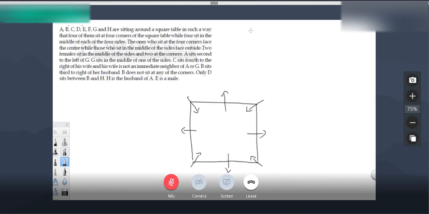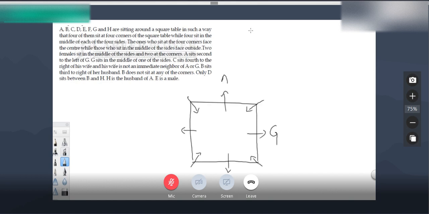The first point: two females sit in the middle of the side and two are at the corner. Means there are four male candidates and four female candidates. Two male candidates are sitting in the two corners and two are sitting in the middle of the sides. A sits second to the left of G, and G sits in the middle of the side. A is second to the left of G.